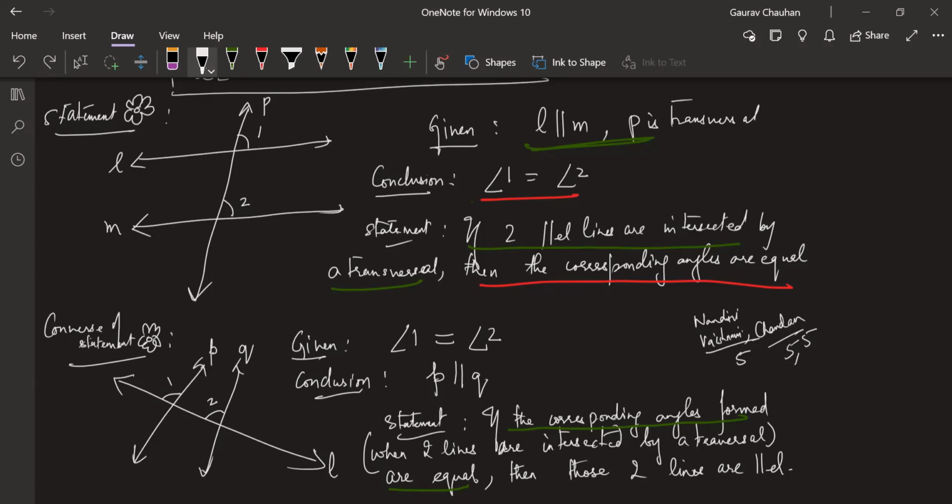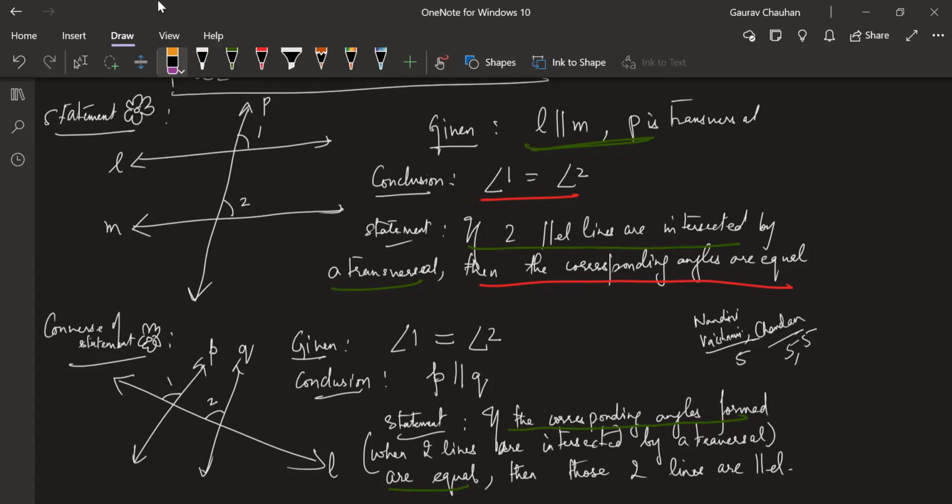Well done. I see where that L is transversal is coming from, because we have written it here. But when I say corresponding angles, it's already taken care of, right? So I don't need to say that again. My most important part is, corresponding angles may be in non-parallel lines also, right? Like this, this is P and this 1 and 2, they are also called corresponding angles, but they are not equal. But if they are equal, then the lines are parallel. Chandan, are you getting it? Yes, sir.